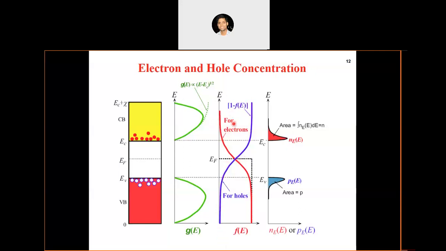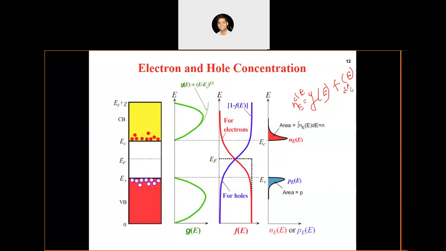of the electrons. If we multiply these two quantities, the density of states of electrons and the probability distribution function of electrons, then we will get the concentration distribution of electrons, Ne. So Ne dE is equal to Ge Fe times dE.